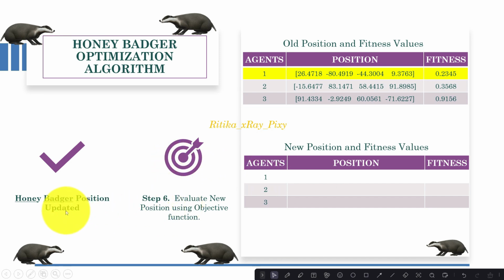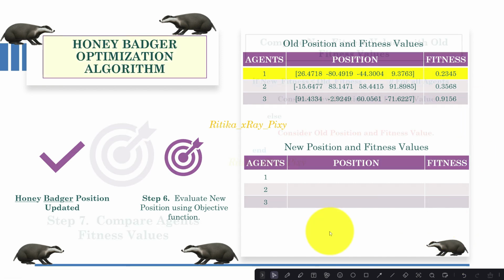So here you can see now the honey badger position is updated. In the next step, we will evaluate the new position using the objective function. Here you can see we have the older position and the fitness value. Now we will apply the fitness function on the new position, and then calculate the fitness values.